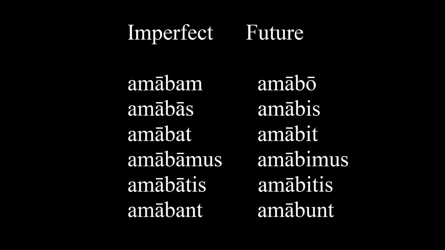Latin also had a future tense, but this was completely replaced in Vulgar Latin, and hence none of the Romance languages use it. It is thought that the future conjugation fell out of use because it sounded too similar to the imperfect tense, as can be seen in this chart. Instead, Vulgar Latin, and hence the Romance languages, replaced this form by attaching the verb habere to the infinitive form